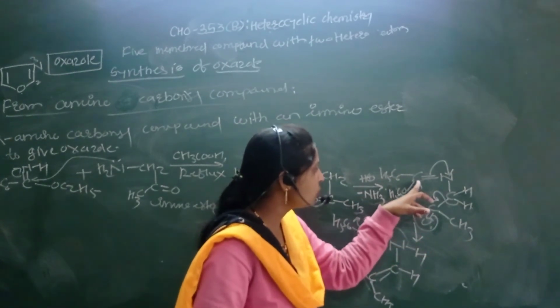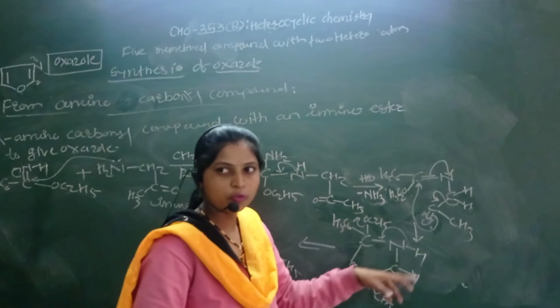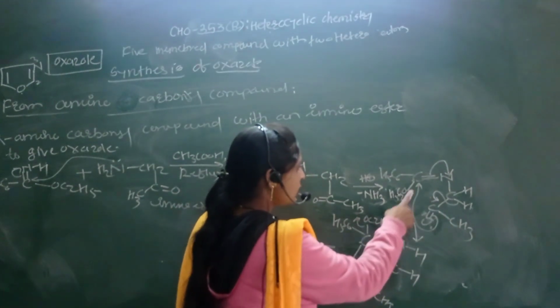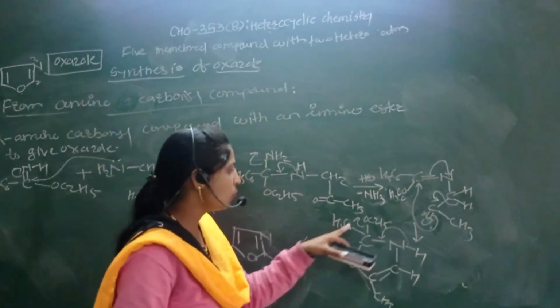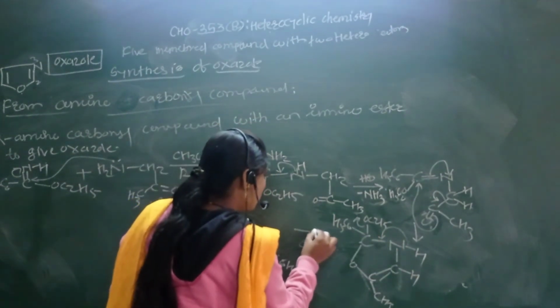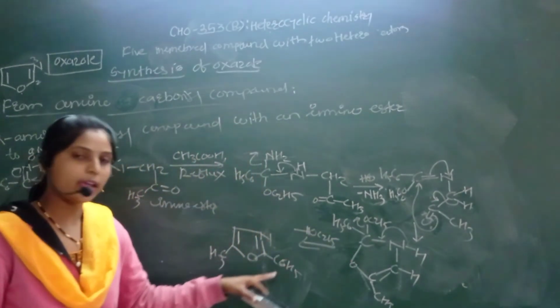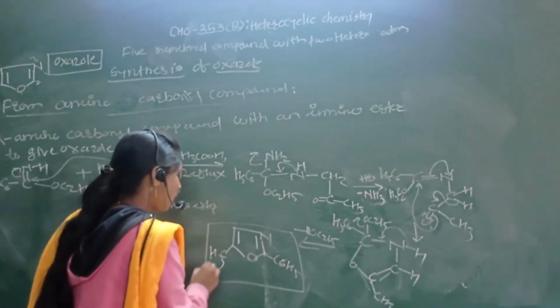So this O minus attacks this carbon, this bond shifts on this nitrogen, and here formation of the NH. Then this hydrogen is used for double bond formation, and at that time OHC2H5 can depart, and finally we get the substituted oxazole molecule.